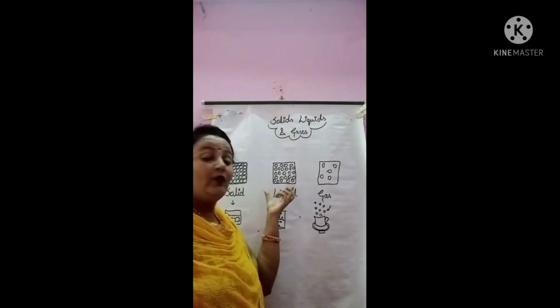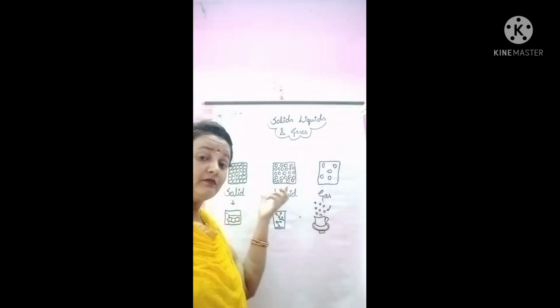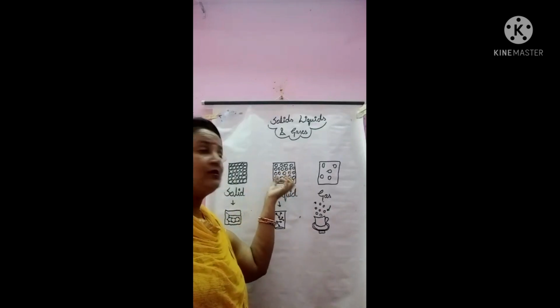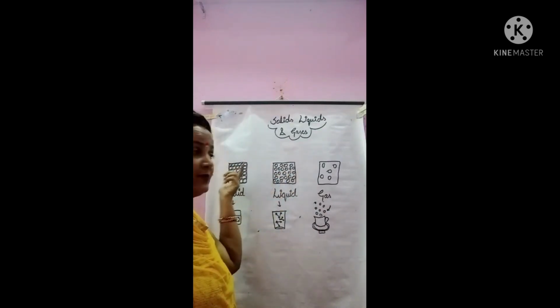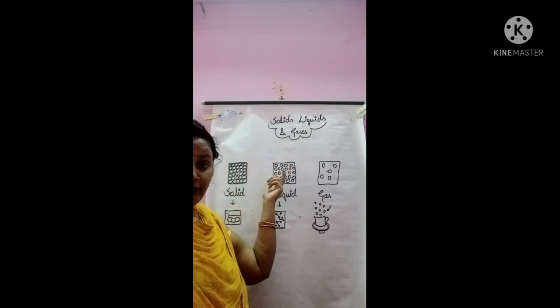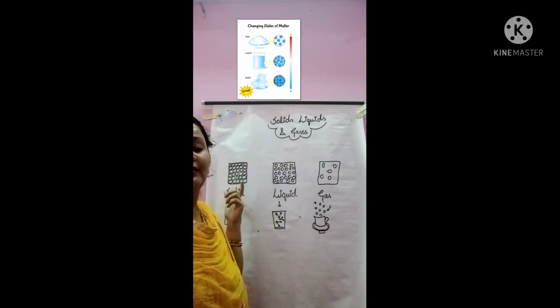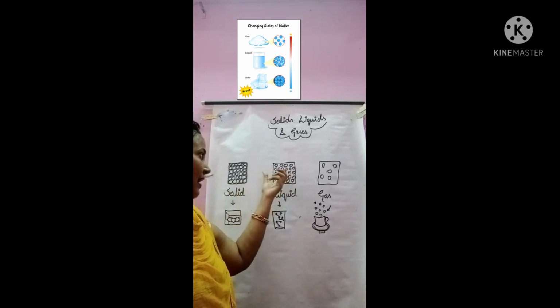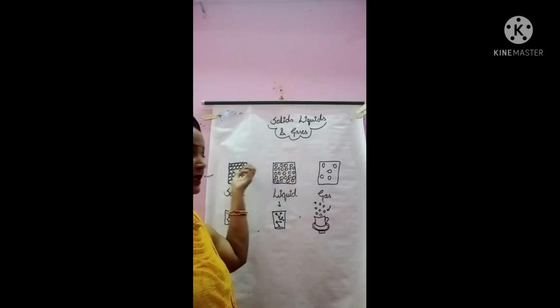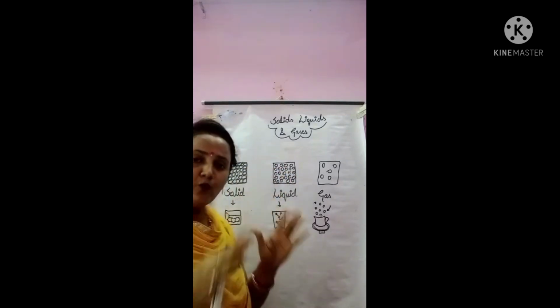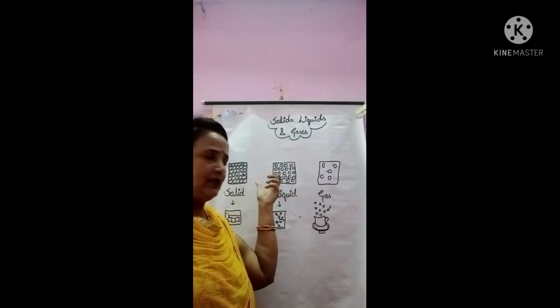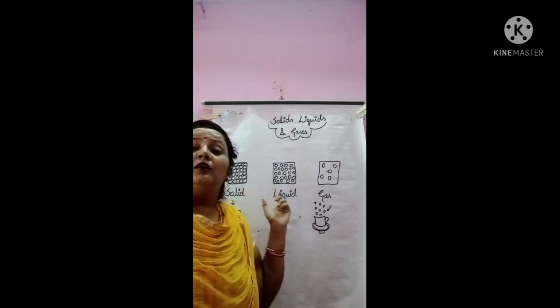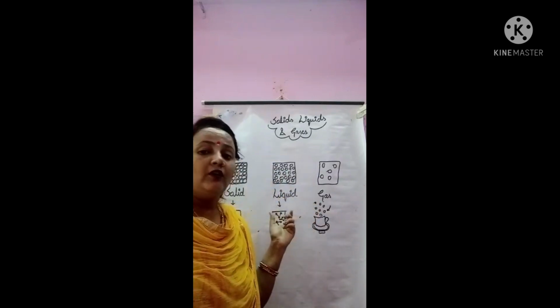Then the liquid is what? In liquid molecules, there is more space than in solid particles, and less force of attraction than in solids. So they are not so closely packed together, and because there is less attraction force than in solids, it has fixed volume but not fixed shape.